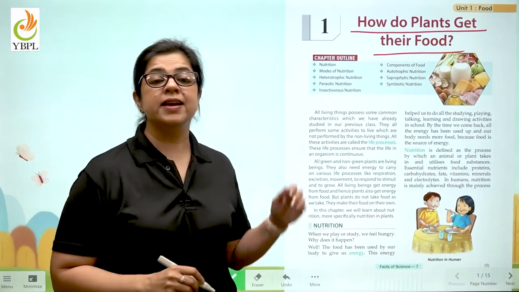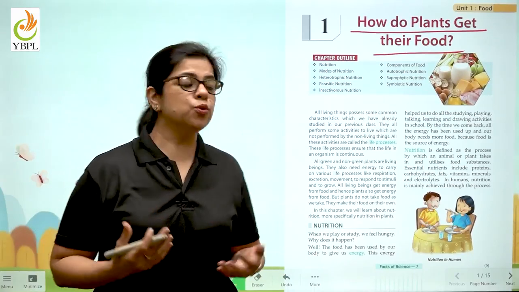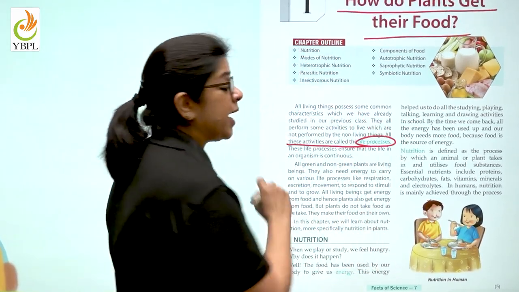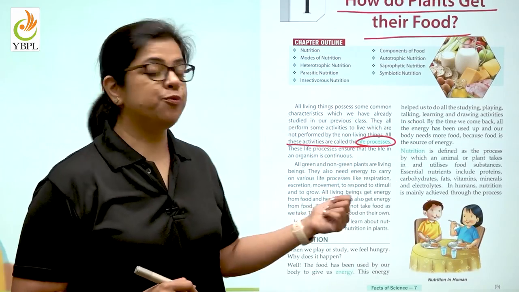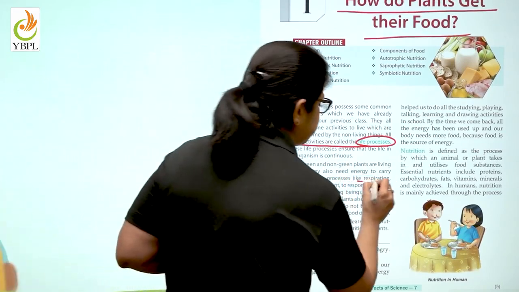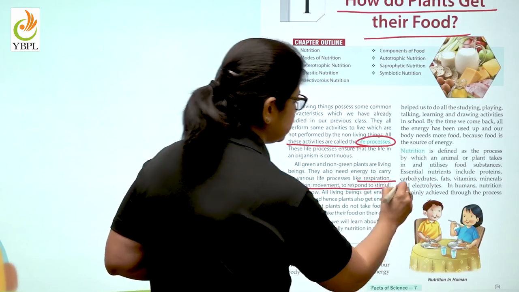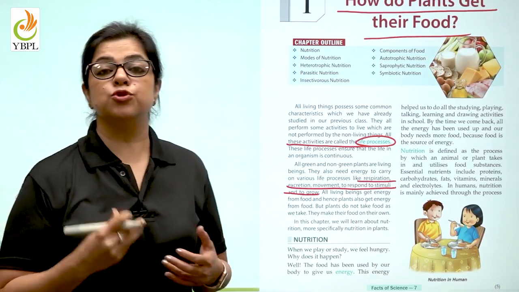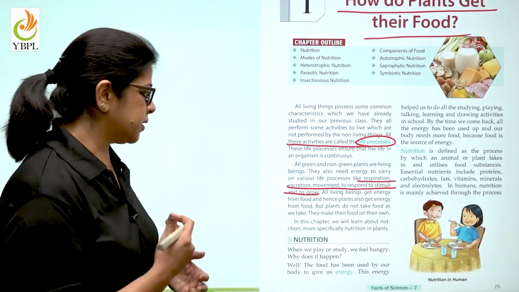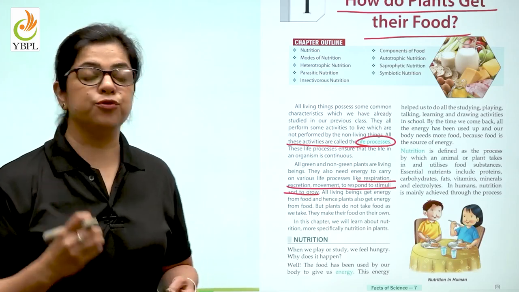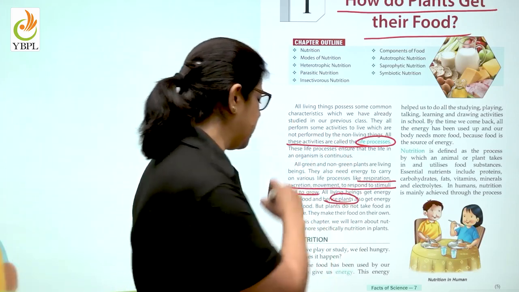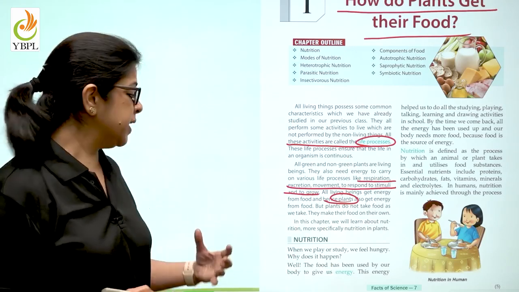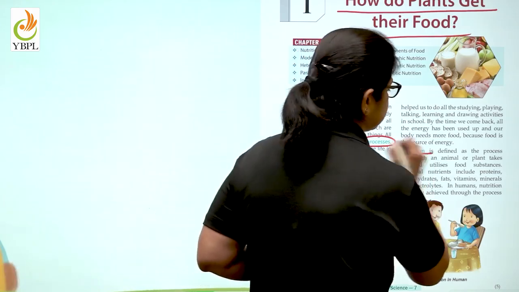As I just said, the food that we eat helps us to do many activities. All these activities are known as life processes. It is these life processes, for example, respiration, excretion, movement, response to stimuli, and growth, that help us to survive on earth. And all living beings get their food and energy from plants. Children, the process by which we eat our food is known as nutrition.